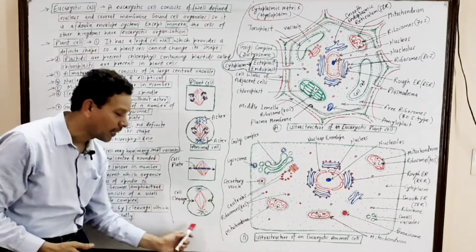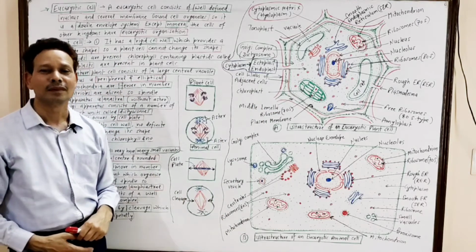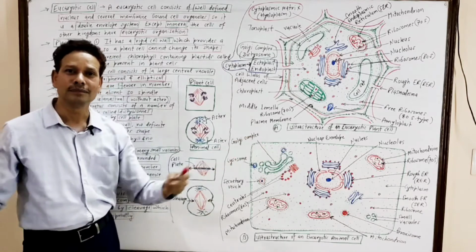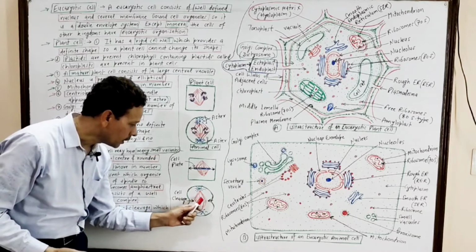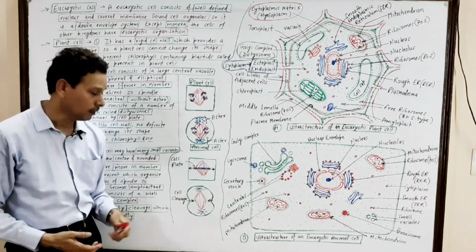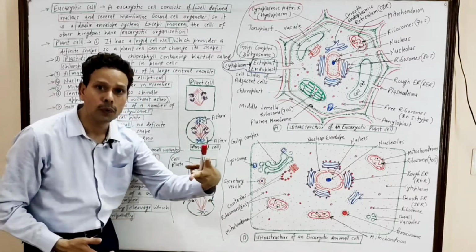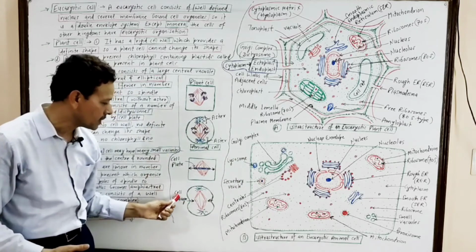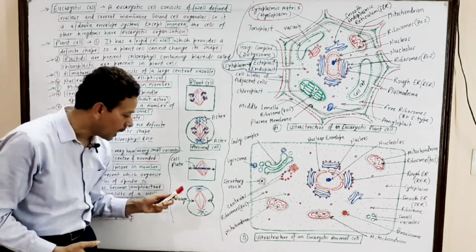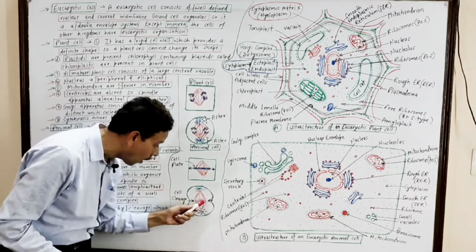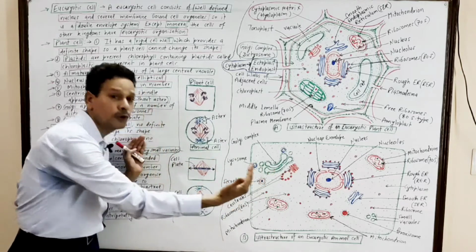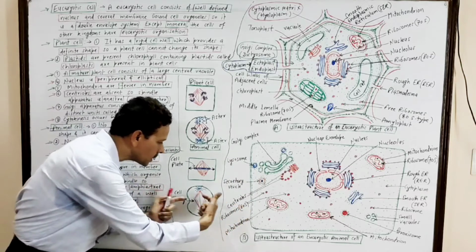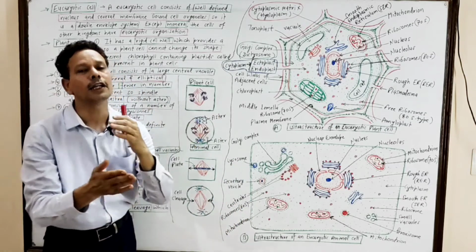But in case of animal cell, no rigid cell wall, no cell plate. Here, almost in the middle part of this cell, a constriction, a furrow or cleavage develops, and that cleavage grows inwardly instead of outwardly. The cell plate grows outwardly, but this cleavage grows inwardly, centripetally.